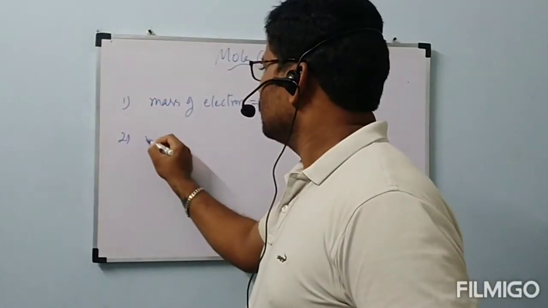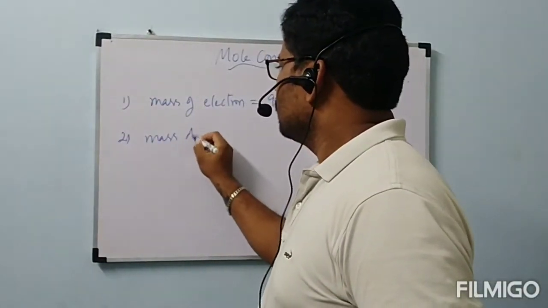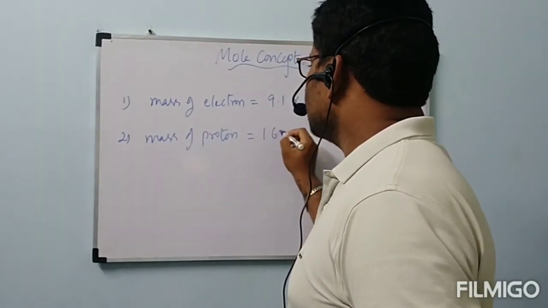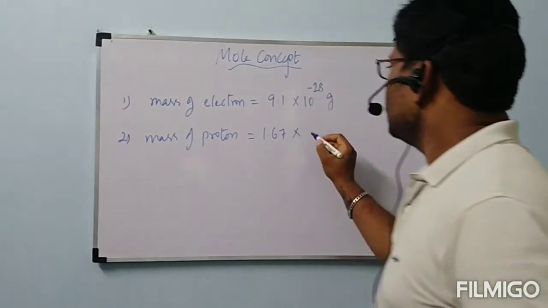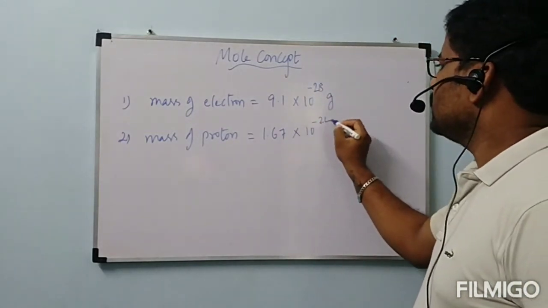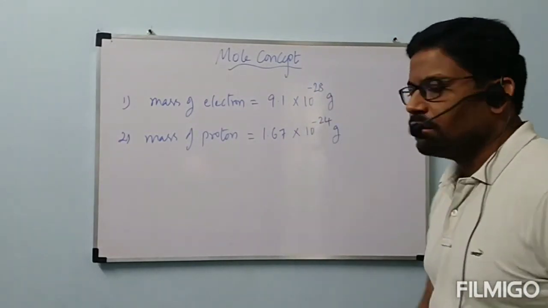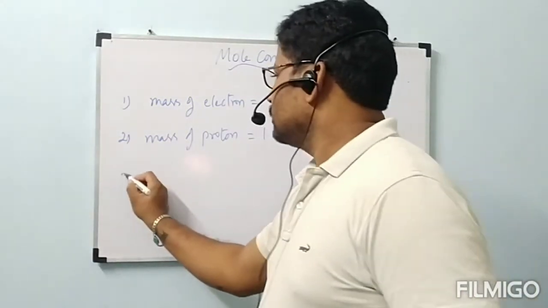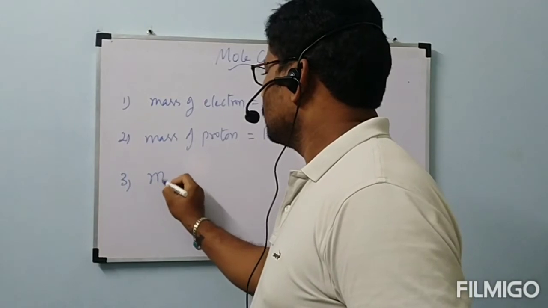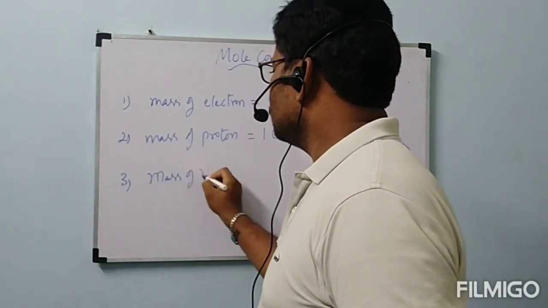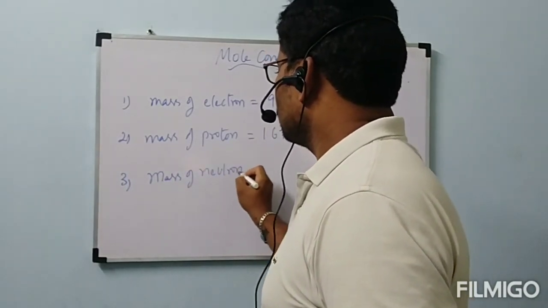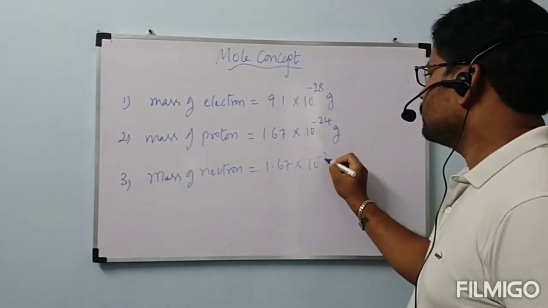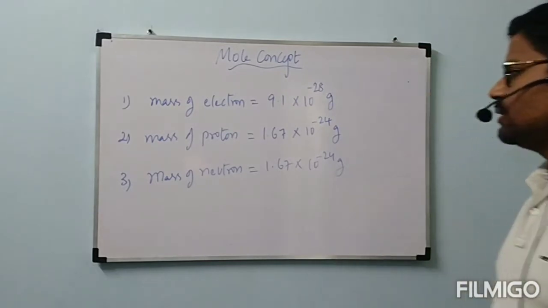Second one, mass of proton is equal to 1.67 into 10 power minus 24 grams. Third one, mass of neutron is equal to 1.67 into 10 power minus 24 grams.